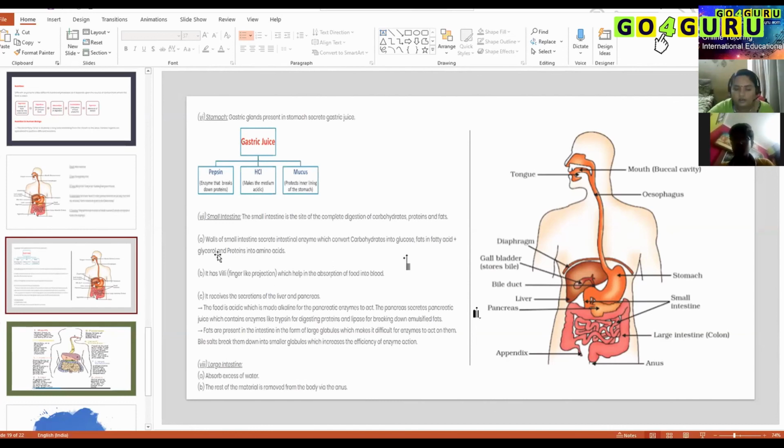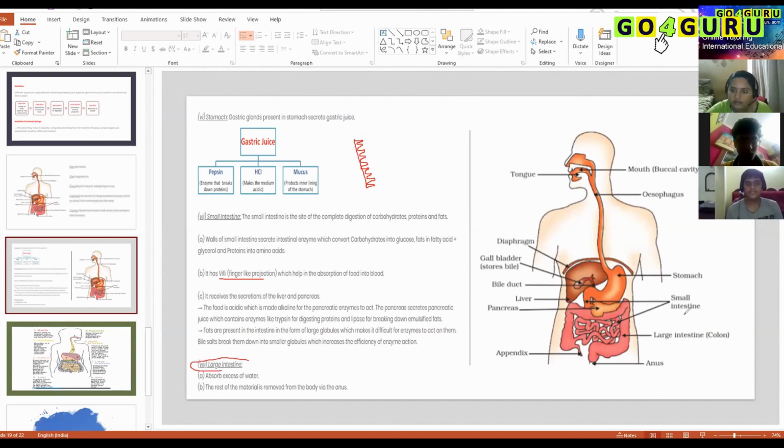And amino acids and glycerol will be absorbed by villi. Villi are like finger-like projections found inside the small intestine. If you have the small intestine like this, the villi will be like this. It is like small finger-like projections. And then comes the large intestine. The large intestine is this, where it absorbs only water. It doesn't do anything else. It absorbs only water, and directly all the solid waste will be sent out through the anus. This is all about nutrition in humans.